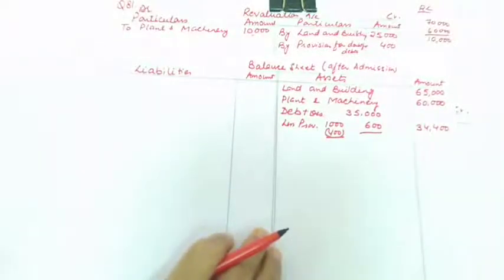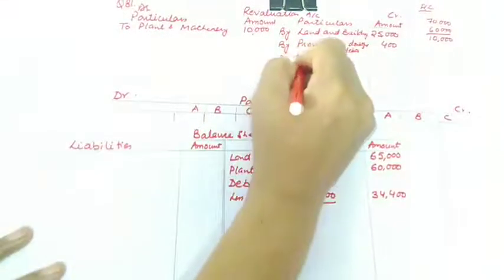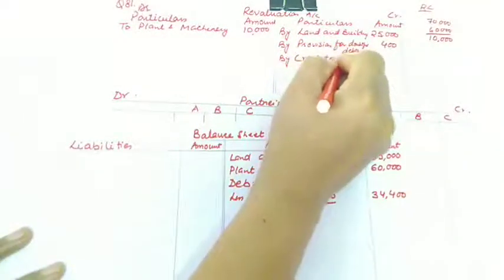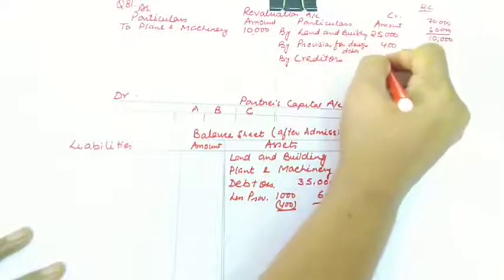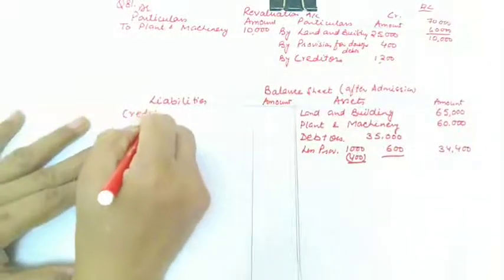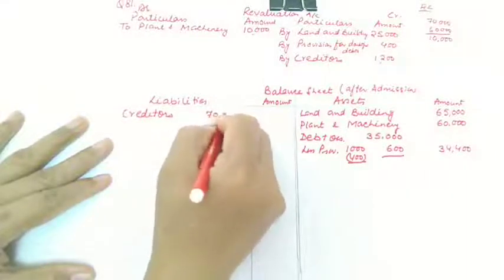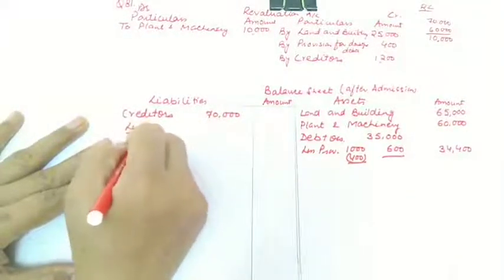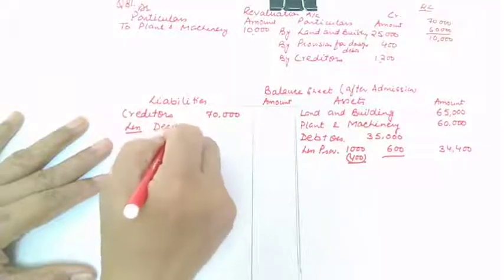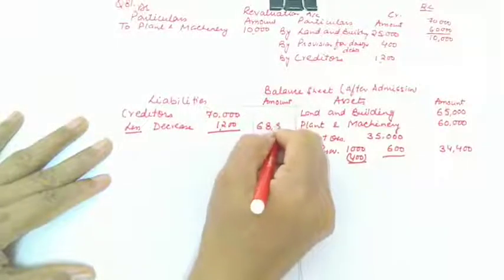And next adjustment, liability of 1,200 included in sundry creditors was not payable now. So this is also a gain for us. We don't have to pay a creditor rupees 1,200. So this will reduce our creditors. Here also in the balance sheet, creditors are given to us as rupees 70,000 less decrease of 1,200, so your creditors are 68,800.